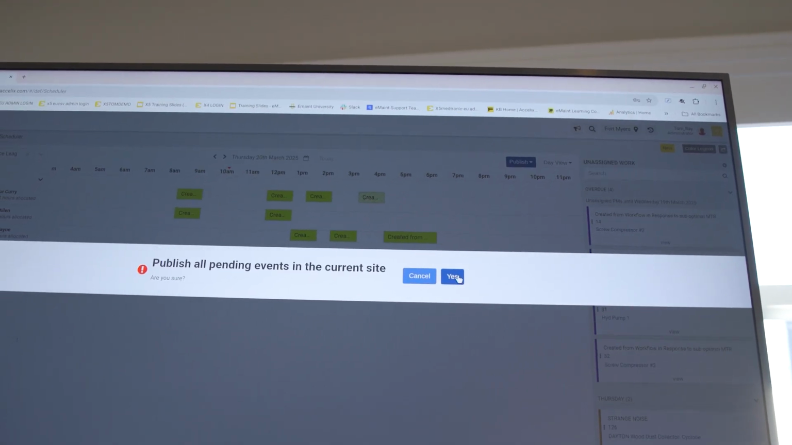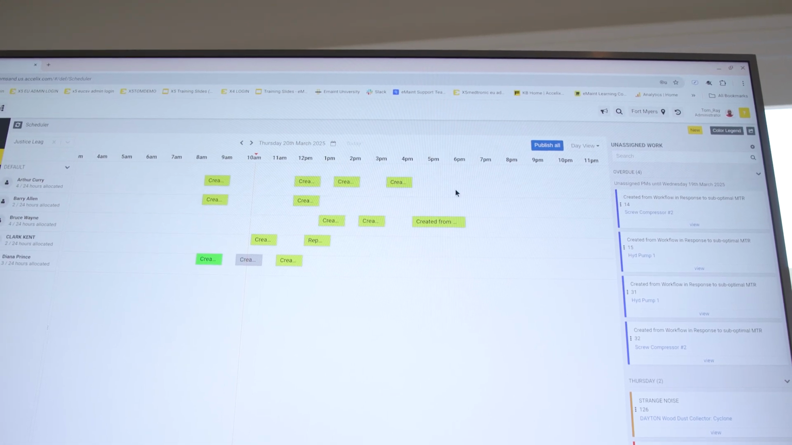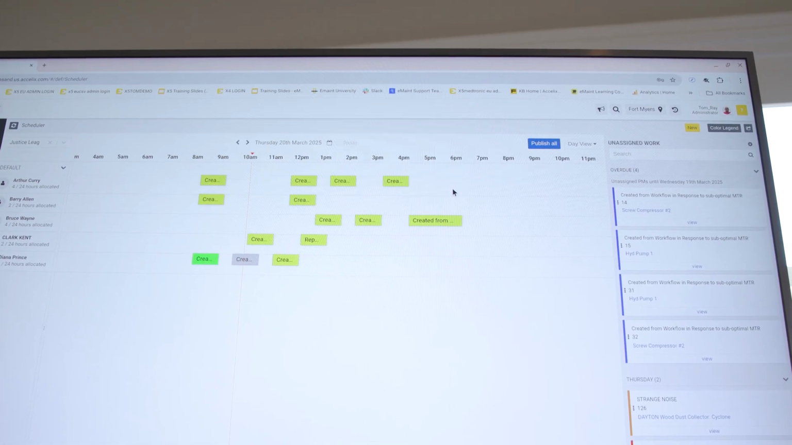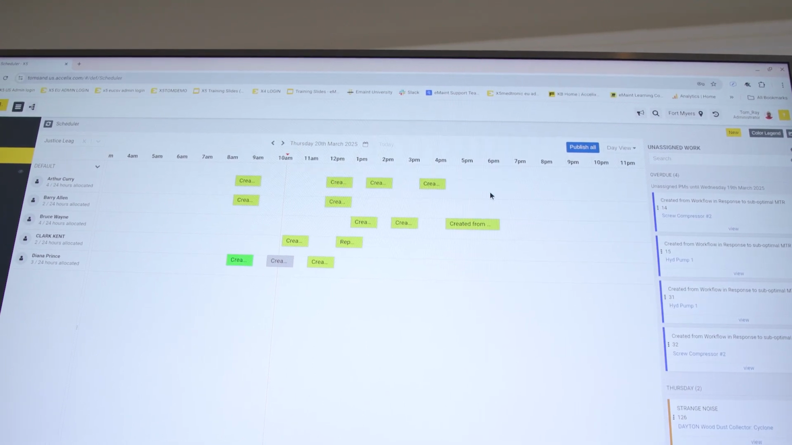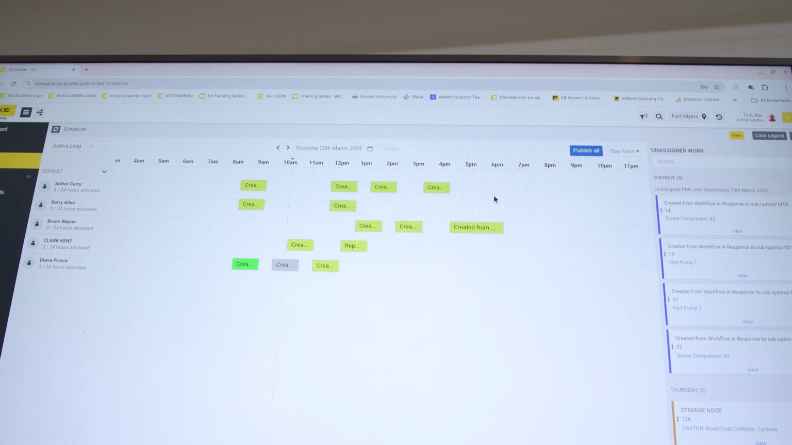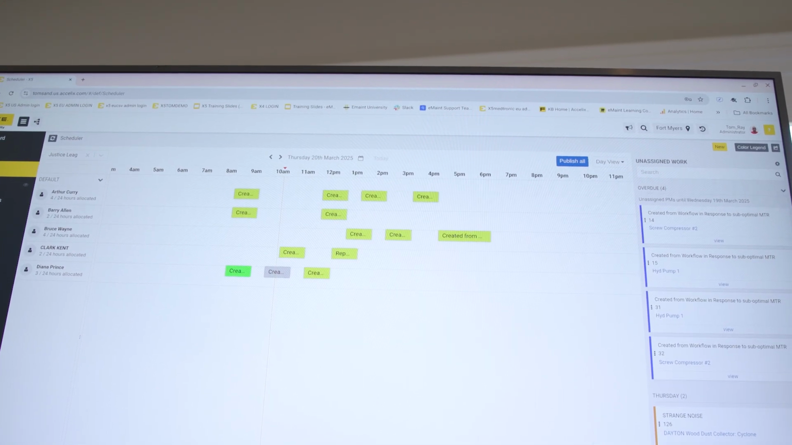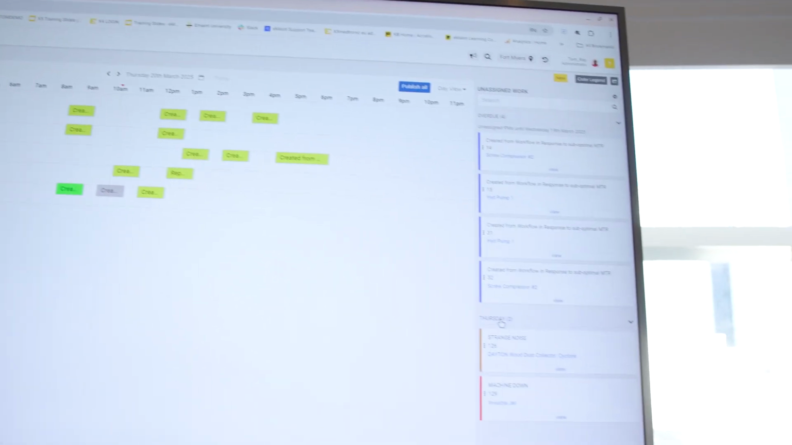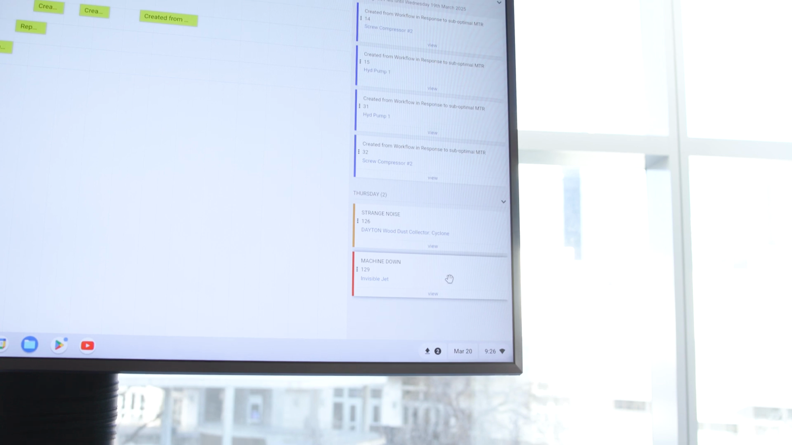And when I click publish all and click the yes button, as soon as this changes to this yellow color, that means if they were using the mobile solution for X5, or X5 Mobile, at this very point, they would now see the work order in their mobile, which is kind of what I'm going to show you right now. So right now we have a machine down work order here on Thursday, which is today. It's red, which means it's an emergency. It's for the invisible jet.